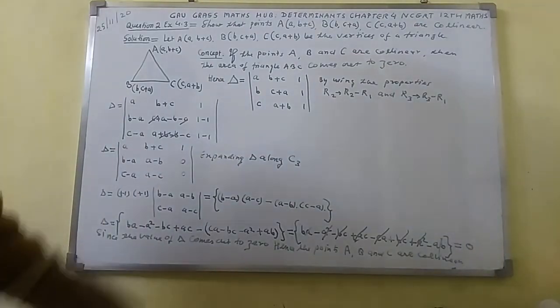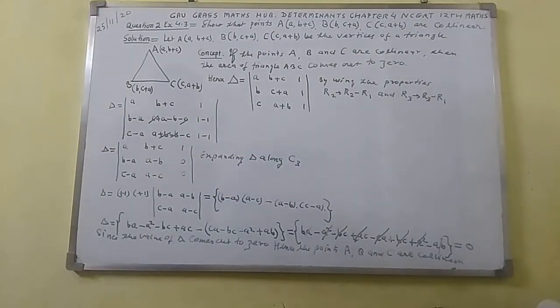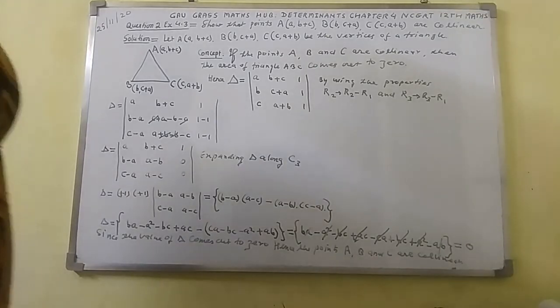So I have proved the points A, B and C are collinear.